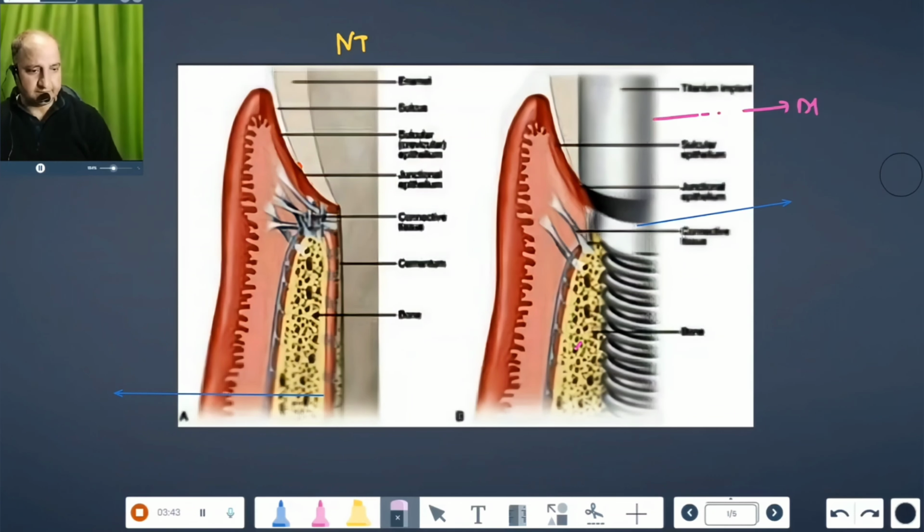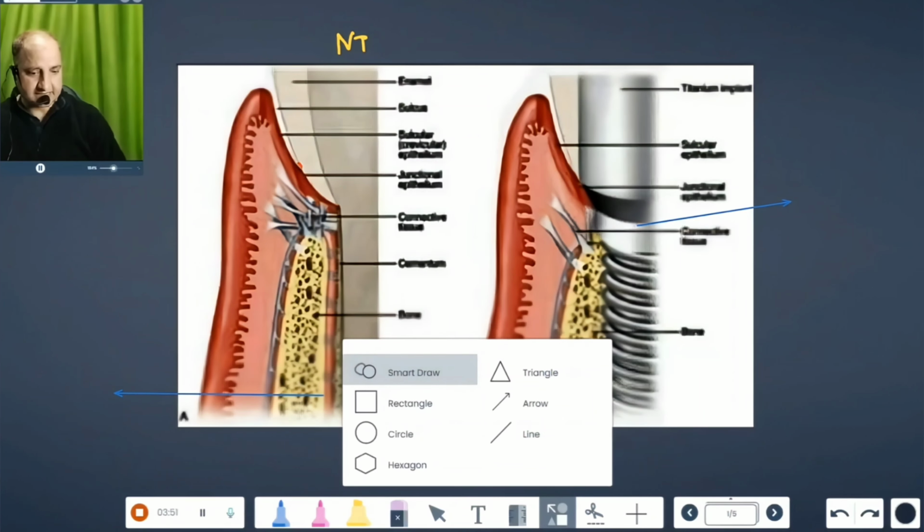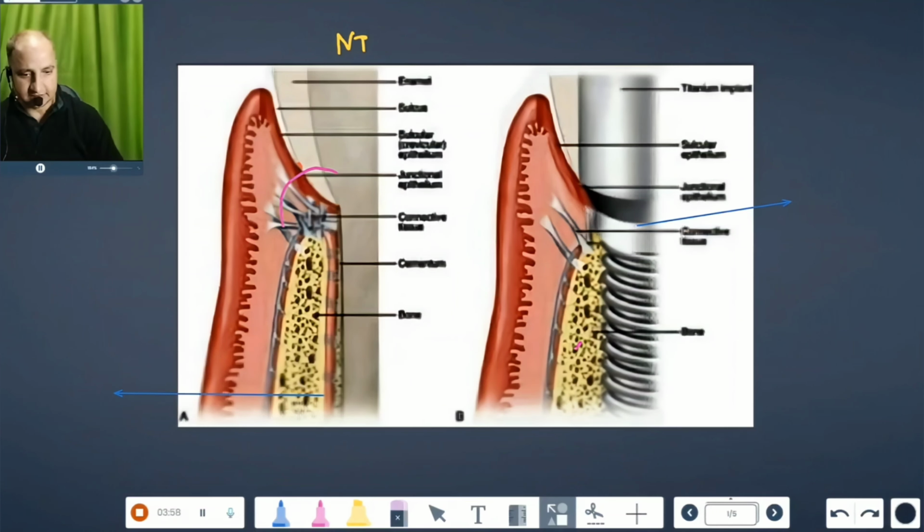The dental implant and the natural tooth differ with respect to the robustness of the tissue interface. As far as the natural tooth is concerned, the natural tooth tissue interface is robust because of the presence of the perpendicular arrangement of the collagen fibers that get inserted